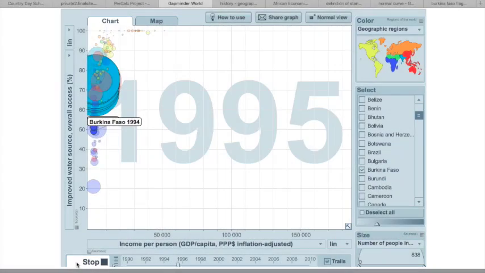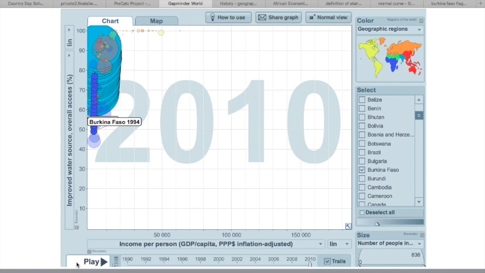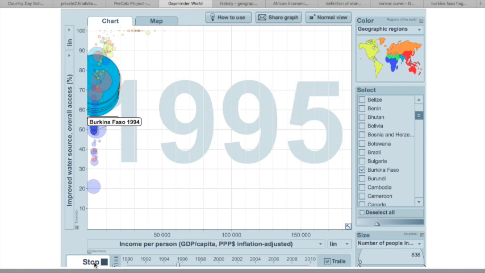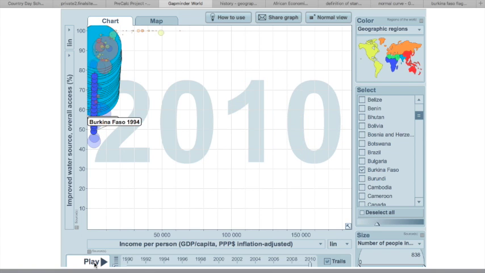This is the bubble chart for our data of Burkina Faso. In the y-axis, we have the percent of the population using improved water sources, and in the x-axis, we have the GDP per capita. As you notice, for Burkina Faso, the GDP per capita barely changes over the years, but the improved water sources do increase significantly, similar to India's situation.